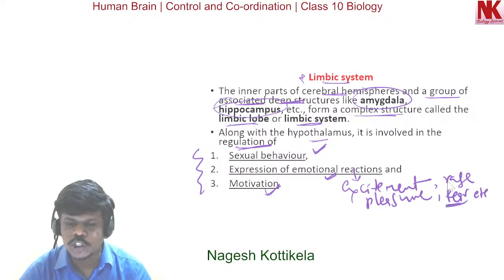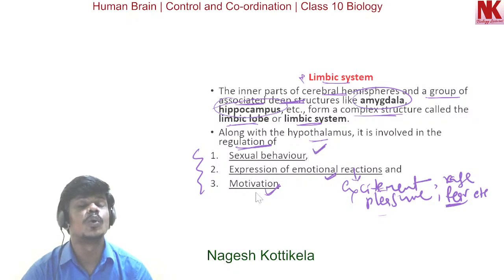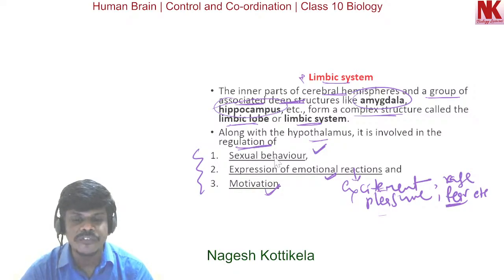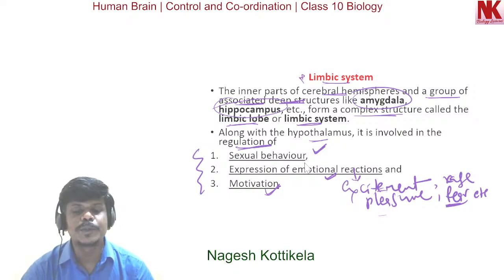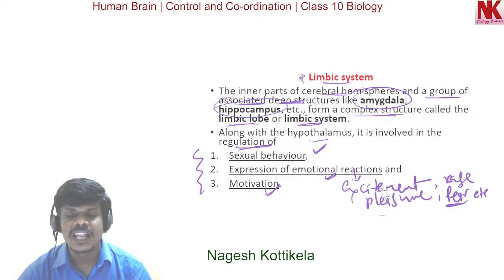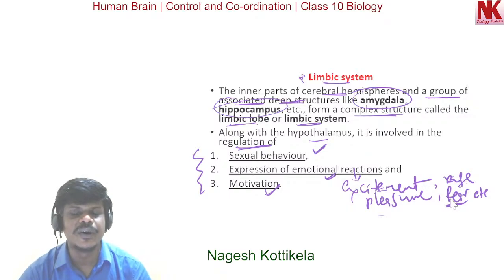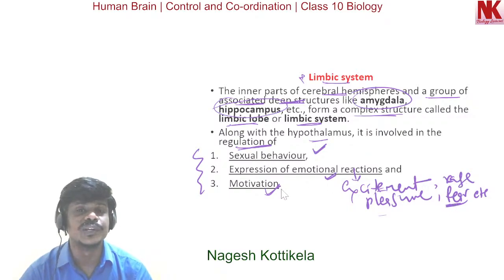All these emotions are under the control of the limbic system, and also motivation. Very, very important for competitive exams. So what are the functions of the limbic system? It is involved in the regulation of sexual behavior, expression of emotional reactions like excitement, pleasure, rage, fear, etc., and motivation.